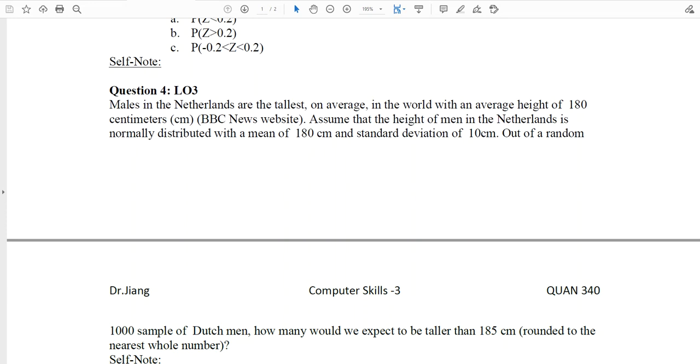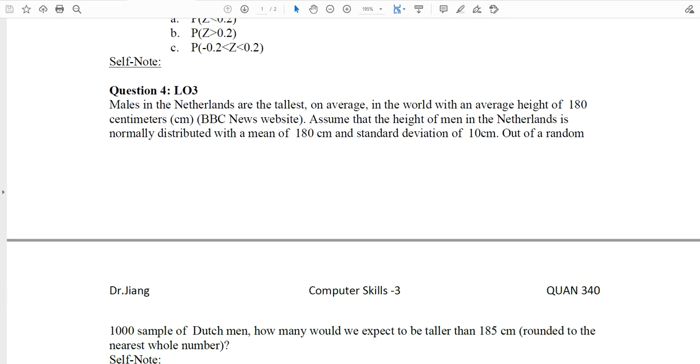Males in the Netherlands are the tallest on average in the world with an average height of 180 centimeters. Assume that the height of the men in the Netherlands is normally distributed with a mean of 180 centimeters and a standard deviation of 10 centimeters. Out of a random sample of 1,000 Dutchmen, how many would be expected to be taller than 185 centimeters, rounded to the nearest whole number?